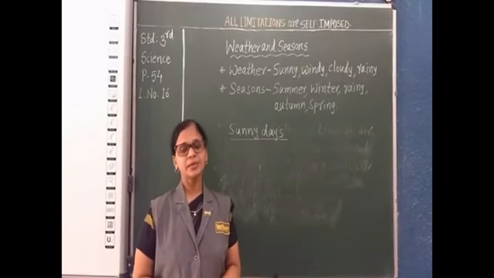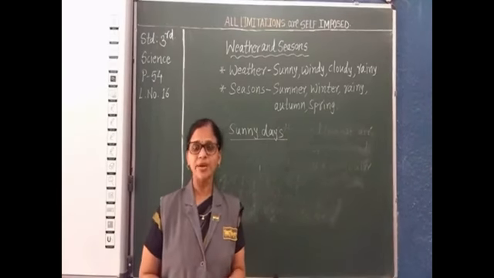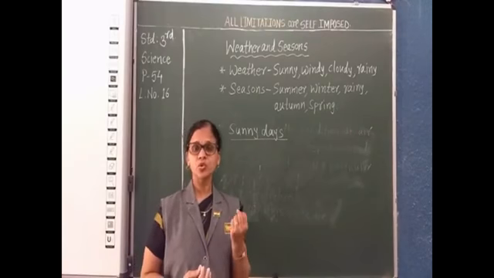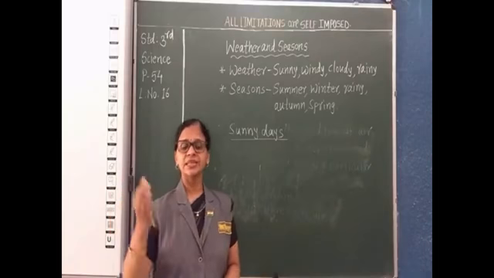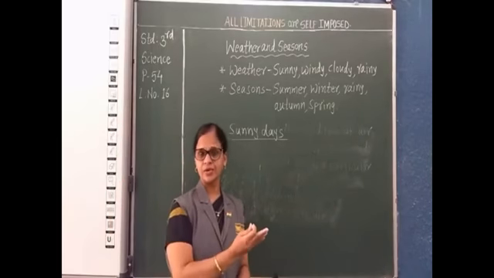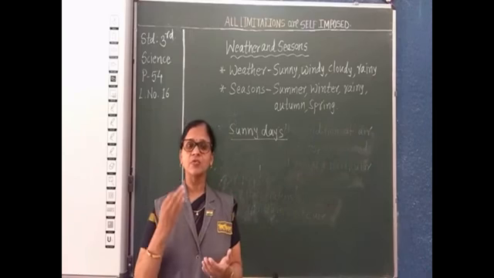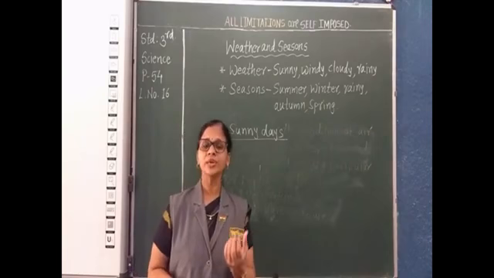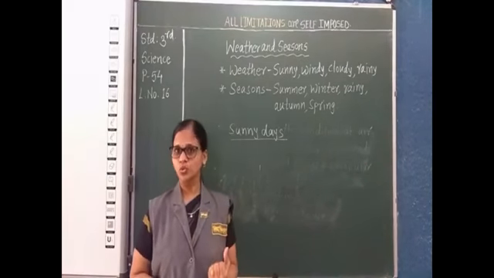The sun rays, especially in the morning and evening, make us feel cool. Why? Because the sun rays are slanting, which means the sunlight is low in the morning and evening. That's why we feel cool.